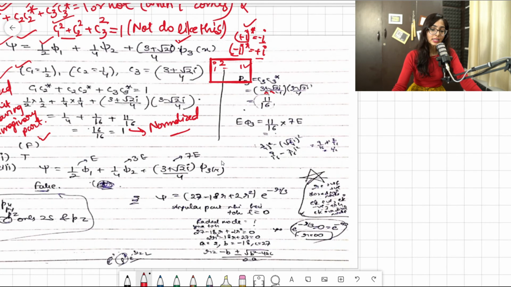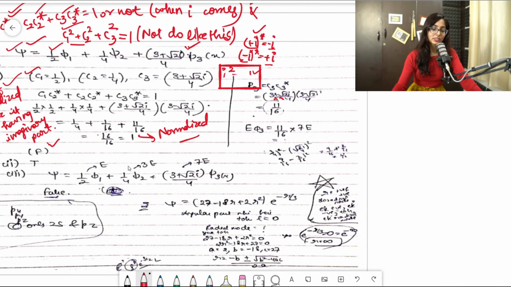So basically it is given that the first state corresponds to E, the second state corresponds to 3E, and the third state corresponds to 7E, clear. It is asked what is the energy corresponding to the third state, and you know that is P3 into E3, clear. So E3 is given, that is 7E. The only thing you need to calculate is this P3.